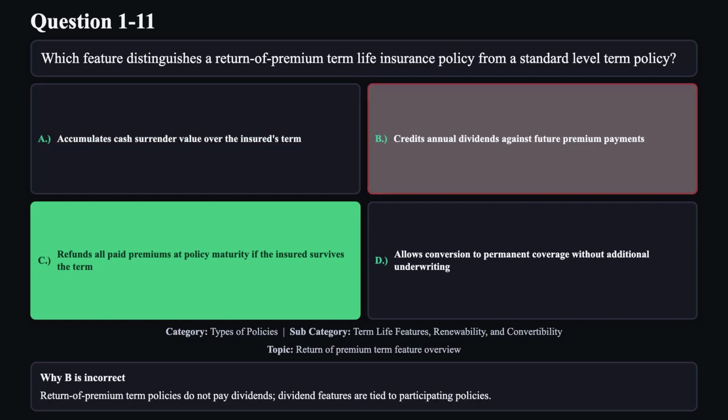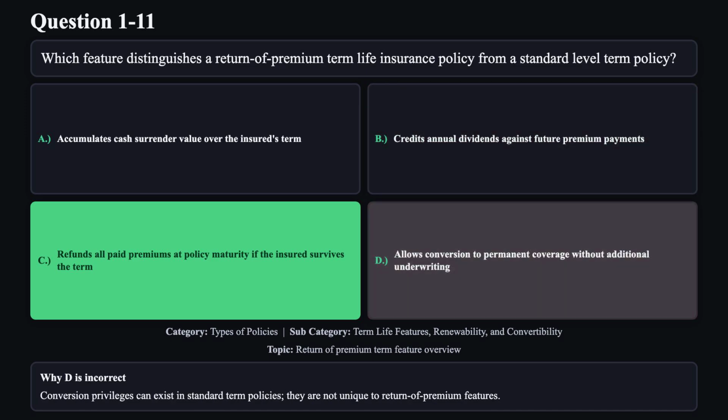Reason B is not correct. Return of premium term policies do not pay dividends. Dividend features are tied to participating policies. Reason D is not correct. Conversion privileges can exist in standard term policies. They are not unique to return of premium features.